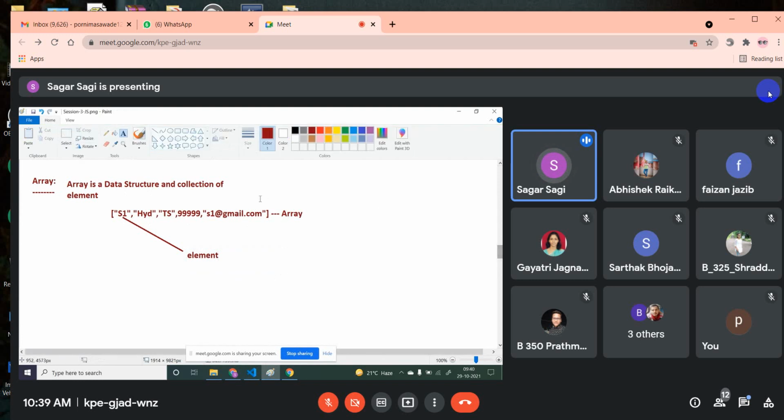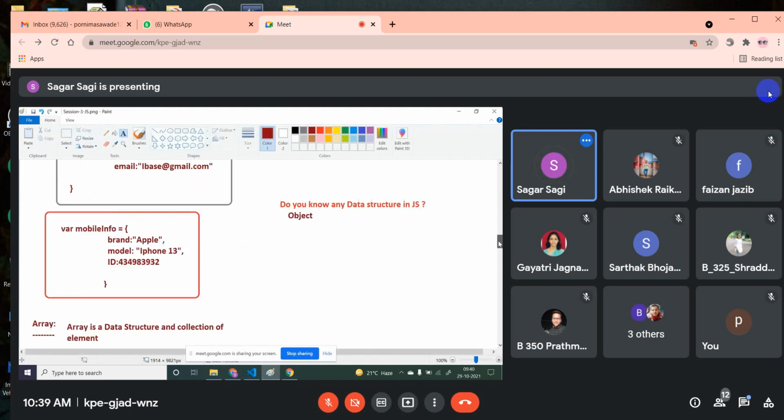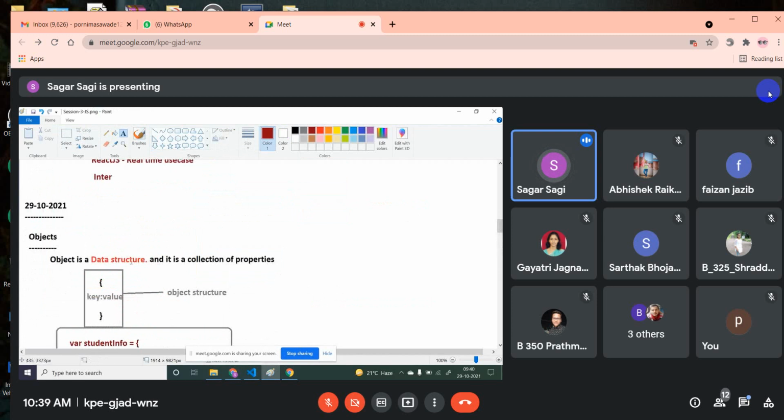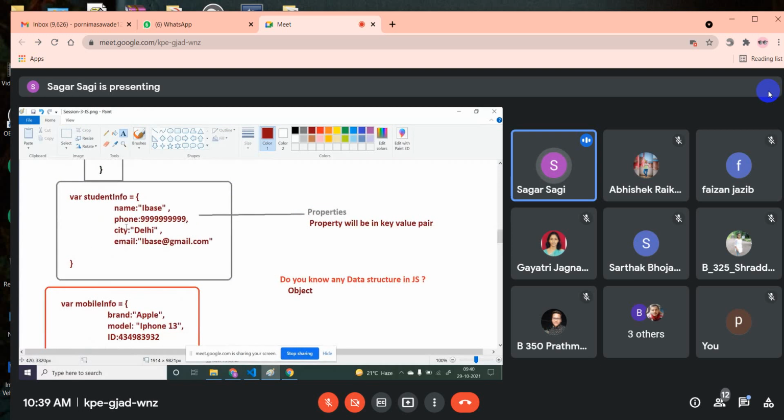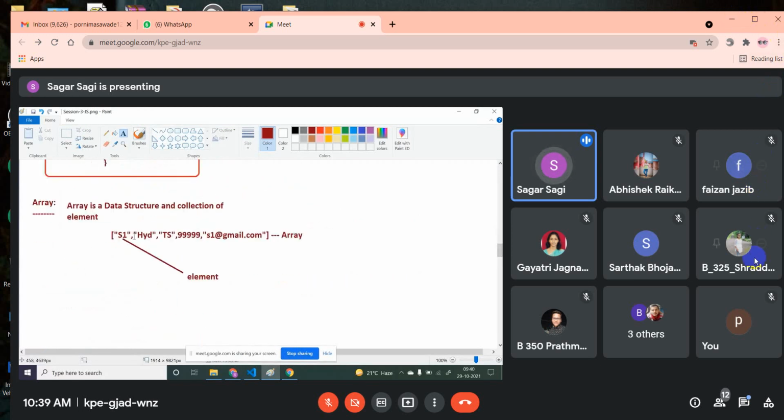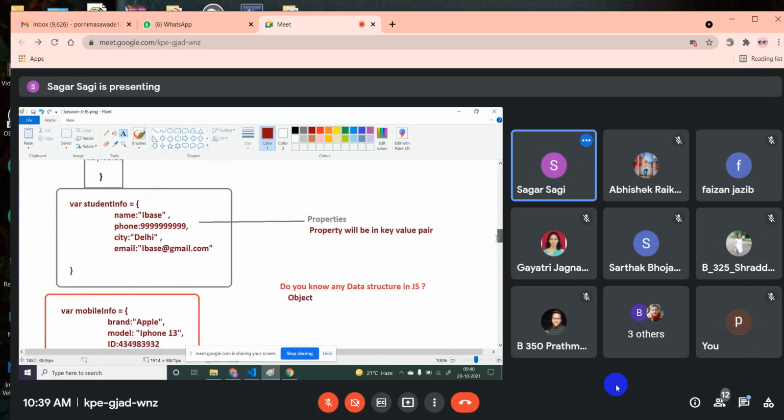What is an object? Object is also a data structure, and it is a collection of properties. In an object, whatever data we are storing is called a property, and in an array, whatever data we are storing is called an element. In an object, the unique identification for this data is the keys.